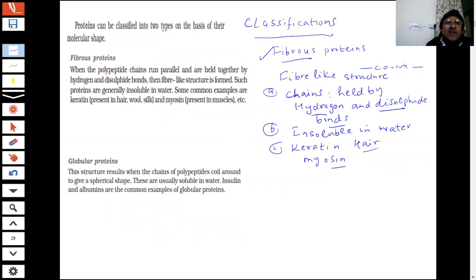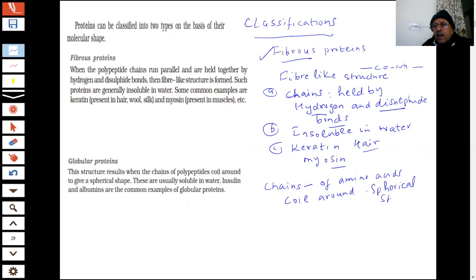Second one are globular proteins, students. So this is the difference in the structure. This was fiber like. When the chains fold and coil around, what will happen? There are chains of amino acids. If these chains coil around, they will give a spherical shape. That was fiber type of shape; this is spherical shape.